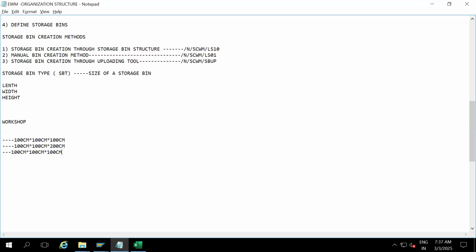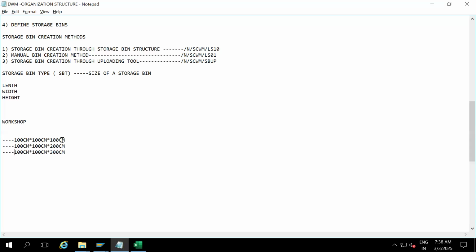And the third one is 100 into 100 into 300. These are the three sizes the warehouse manager said he's using in this warehouse.